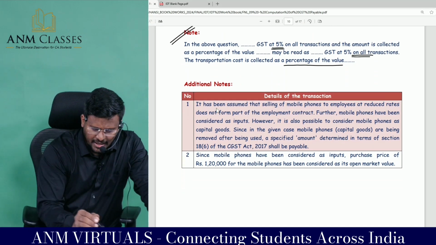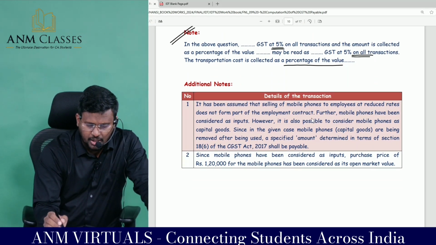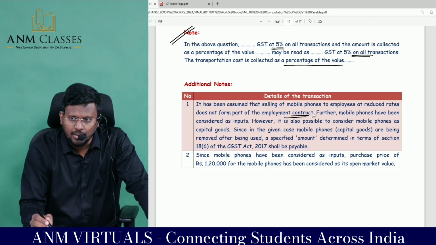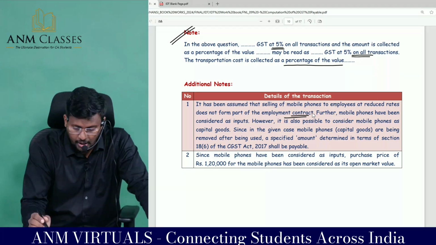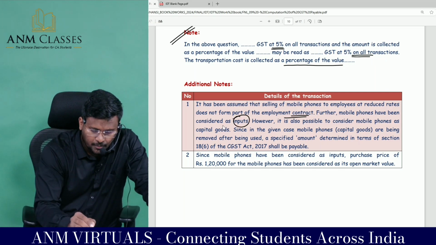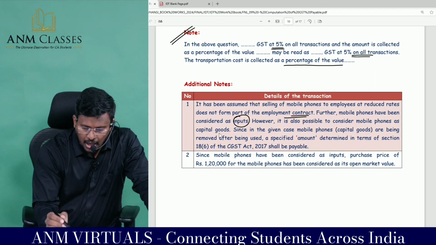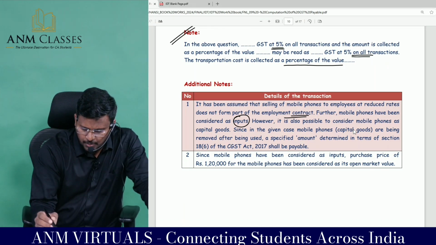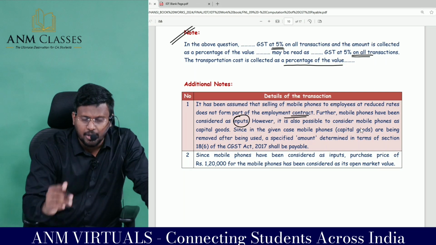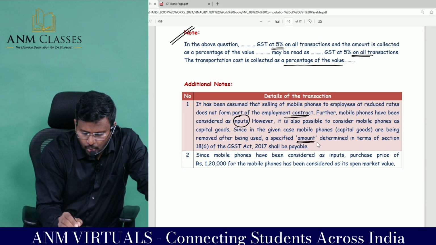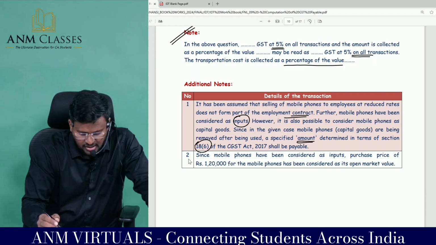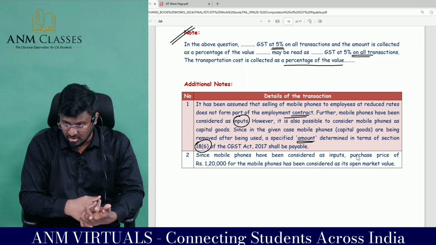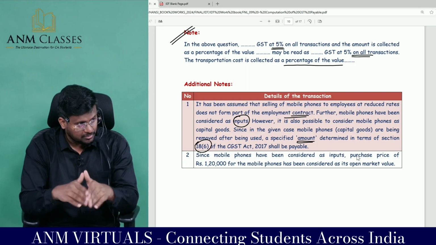Fine. It has been assumed that selling of mobile phone to employee at reduced rate does not form part of the employment contract, because no employer will generally give a mobile as a part of an employment contract. Further, mobile phone has been considered as inputs. However, it is also possible to consider mobile phone as capital goods. Since in the given case mobile phone capital goods are removed after being used, a specified amount determined in terms of section 18 subsection 6 of the CGST Act shall be payable. That is a problem if you are treating the mobile as capital goods. So it's better to treat it as input.